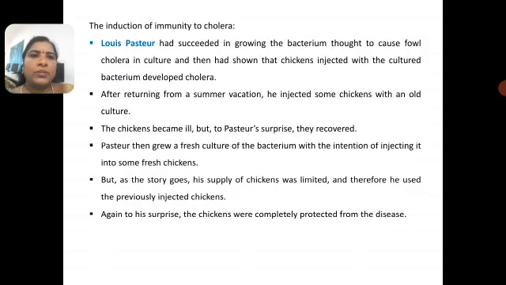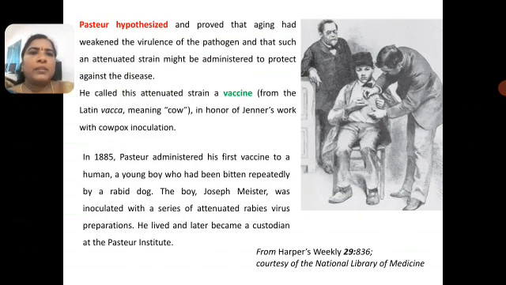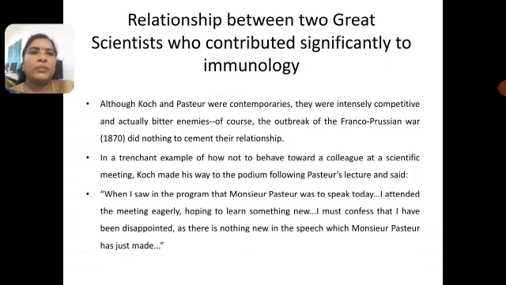Louis Pasteur had succeeded in growing bacteria that cause fowl cholera. Pasteur's hypothesis proved that attenuation could make a vaccine. The first vaccine was made from the cow. The word vaccination comes from the Latin vacca, meaning cow. Two great scientists contributed to immunology, Pasteur and also Robert Koch. Koch's postulates were used to prove the causes of many diseases, helping vaccination and treatment.